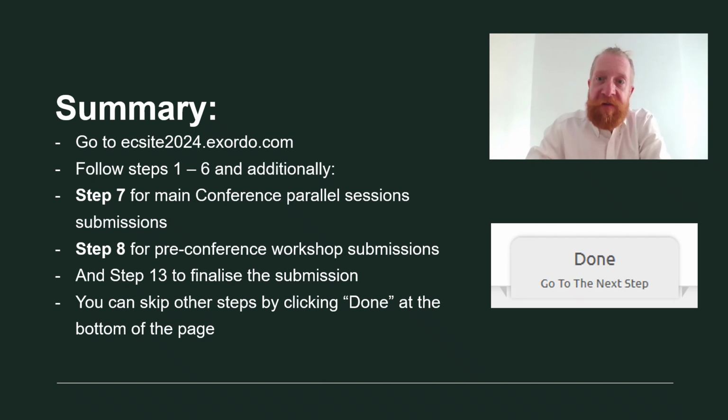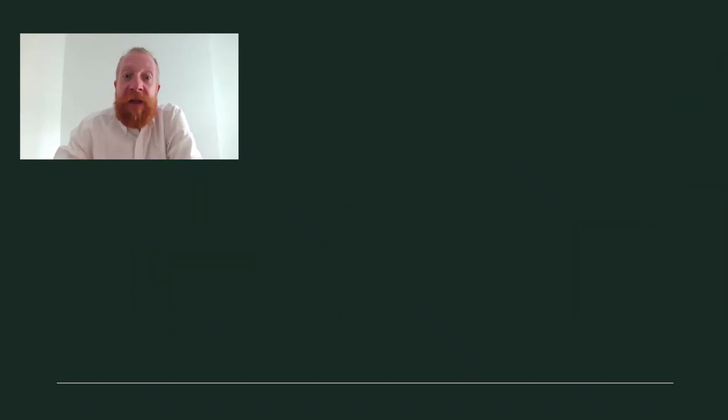And here is a quick summary of steps to follow if you are submitting as a group of speakers for the main conference sessions or pre-conference workshops. First, you need an account at excite2024xordo.com. When you submit, follow steps 1 till 6, and additionally step 7 for the main conference, or step 8 for pre-conference, and then step 13 to finalize your submissions. You can skip any steps that are not relevant for you by clicking Done at the bottom of each page. And that's that. That's all there is to submit a proposal for the Excite conference.